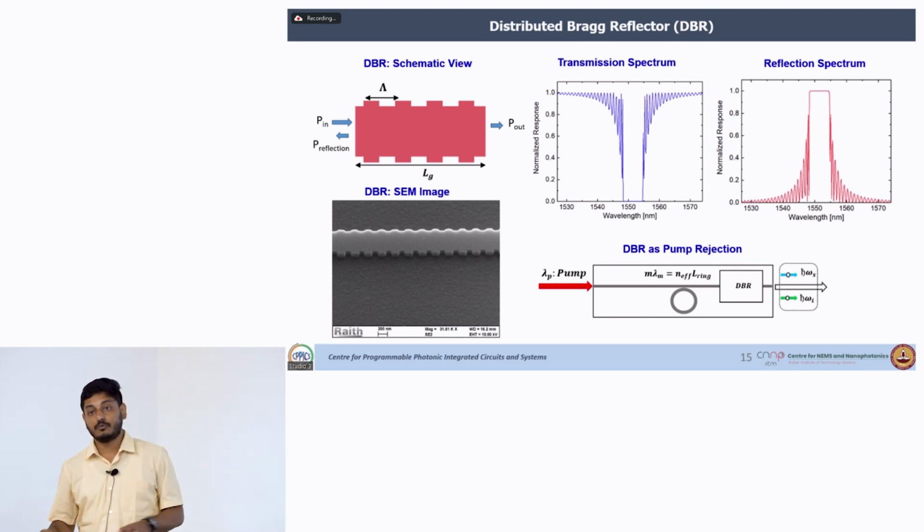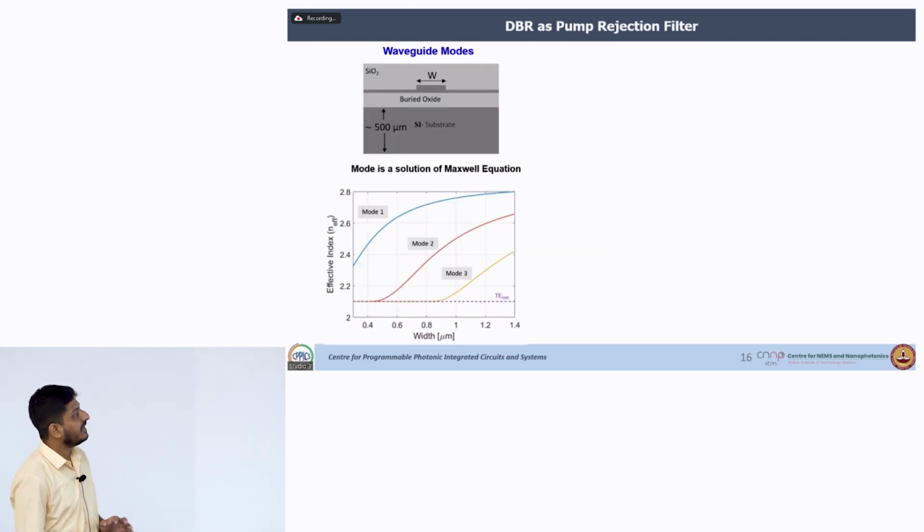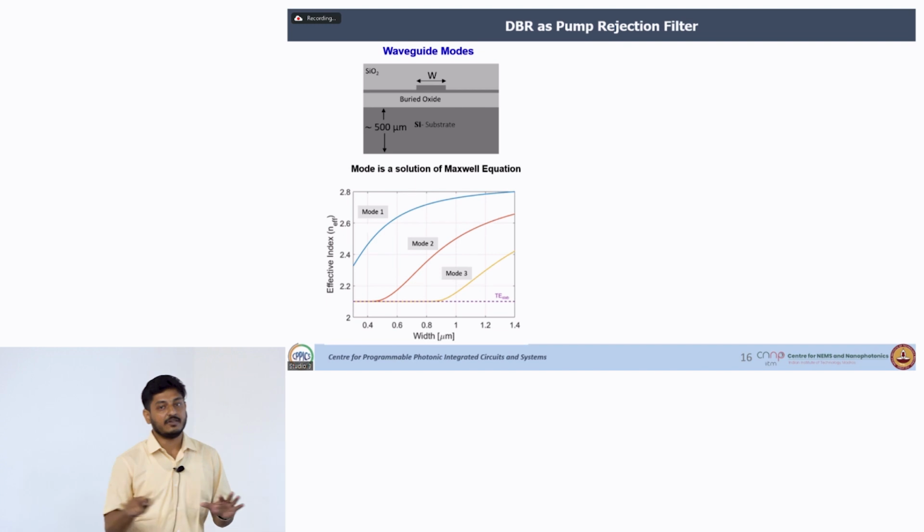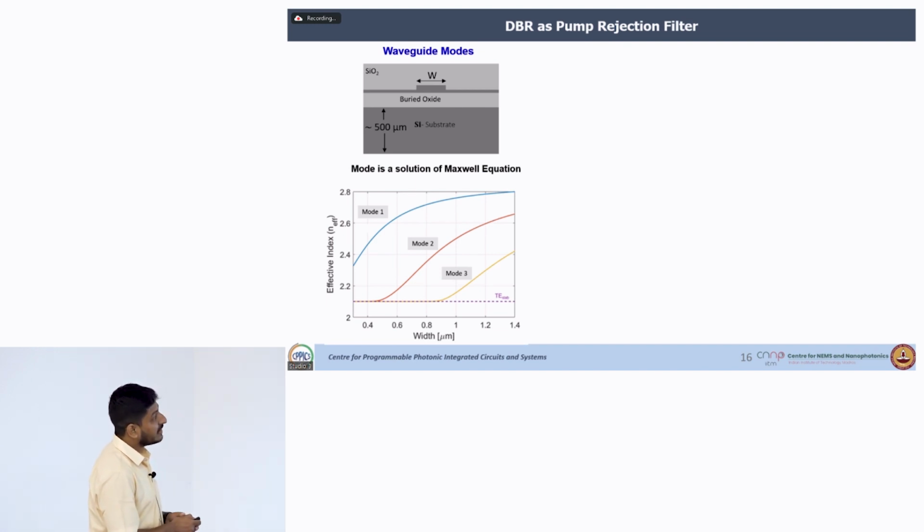So, that is what we do not want. So, we have redesigned this distributed Bragg reflector in a slightly different way. So, what have we done? We have checked that, depending on the waveguide width, there are different numbers of modes present in the waveguide.